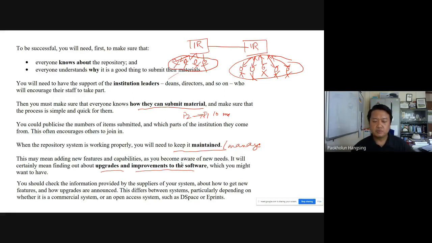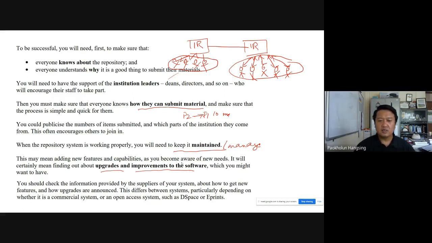Now, this is slightly different when it comes to open source software and commercial software. With commercial software, we rely only on the software vendor or developer from whom we are buying that software. They will alert us, or maybe the system itself will alert us that there is an upgrade, just like in your smartphone, which tells you that an upgrade is available.